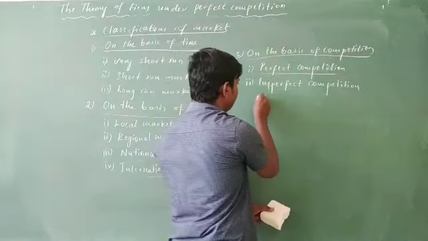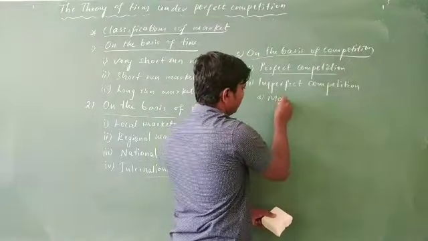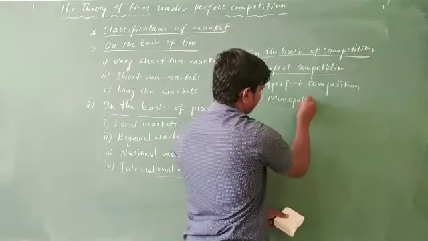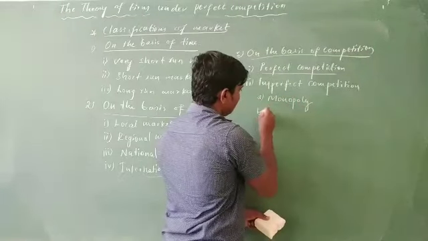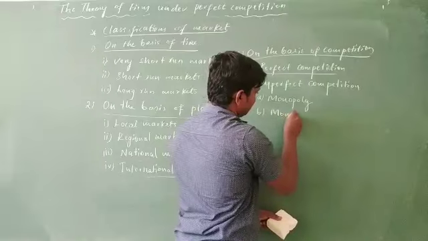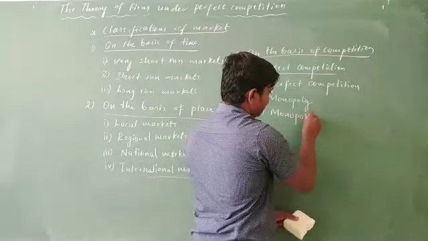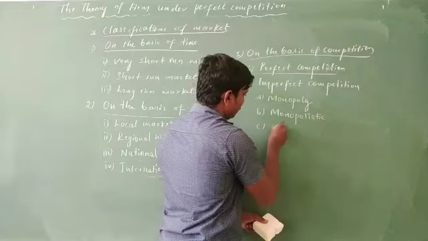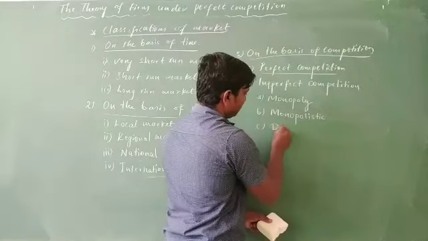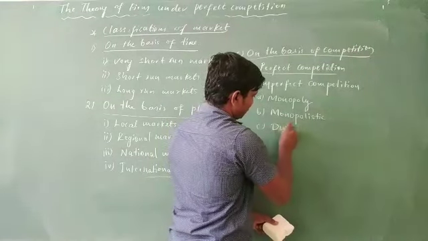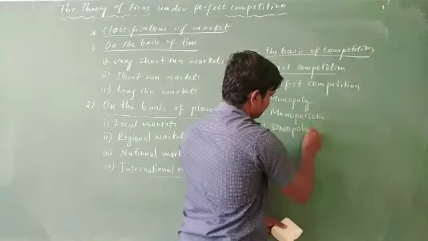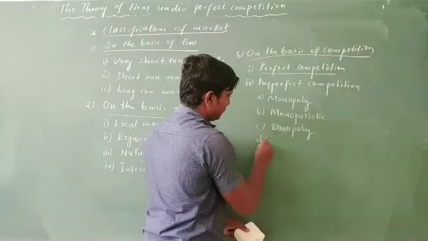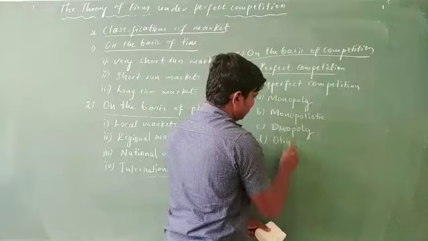If we see in that, a, monopoly; b, monopolistic; c, duopoly; and d, oligopoly.